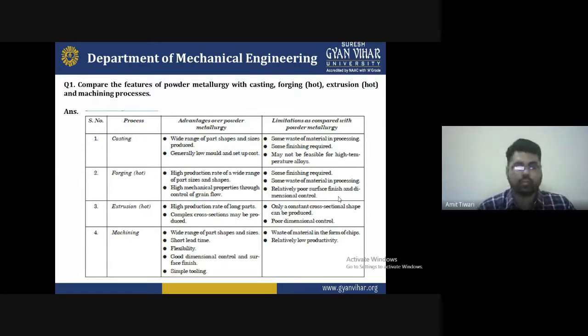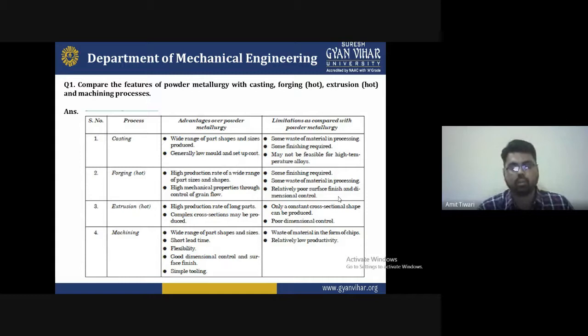We do not say that after casting the metal will be perfectly fine with a good finish. So we do require machining after casting, for improving the surface quality or to remove unwanted spots generated in the product. So sometimes finishing is required.